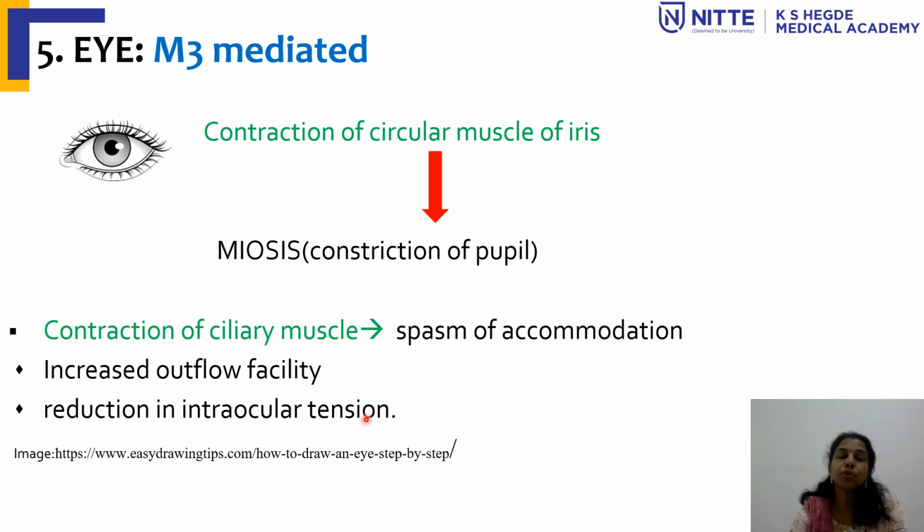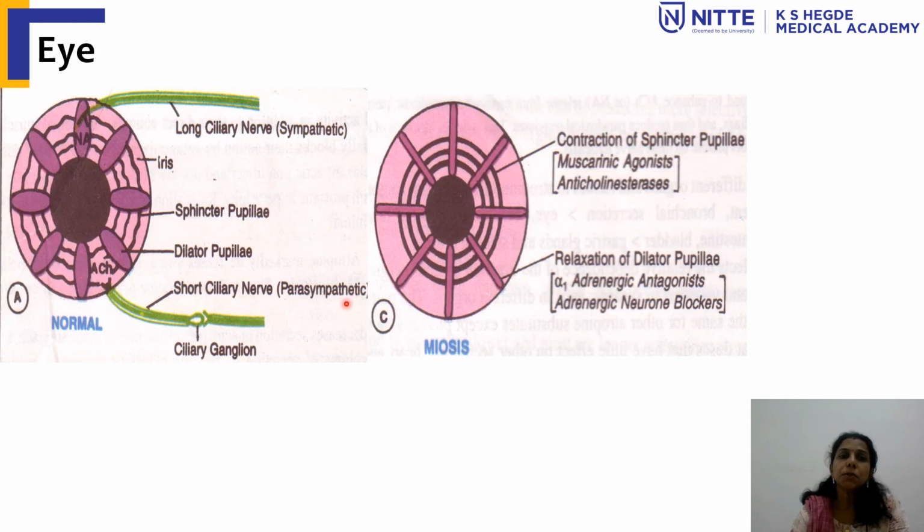So this can lower the intraocular tension, which is beneficial in patients who have glaucoma, since it decreases the intraocular tension by increasing the outflow of the aqueous humor. This is what I told you about the normal eye, and this is the effect of a miotic, or even the anticholinergic, directly acting or indirectly acting. It can produce miosis, decreasing the size of the pupil, because of the contraction of the sphincter pupillae, the circular muscle of the iris.